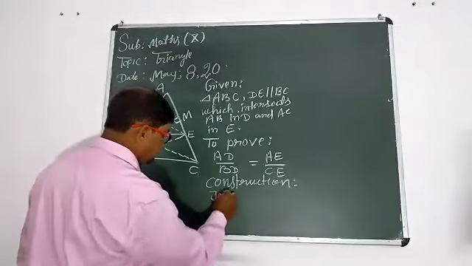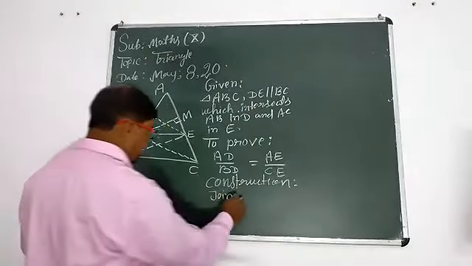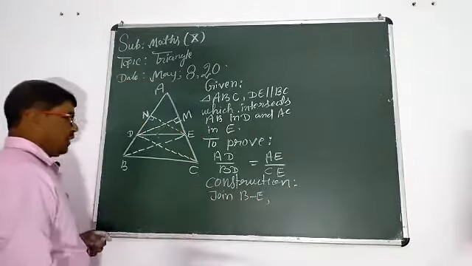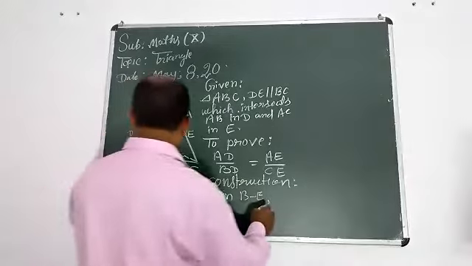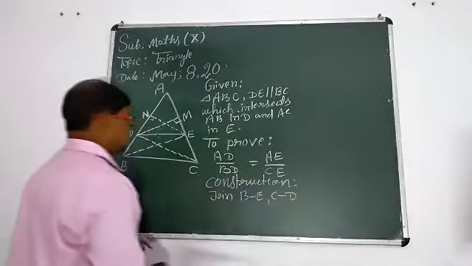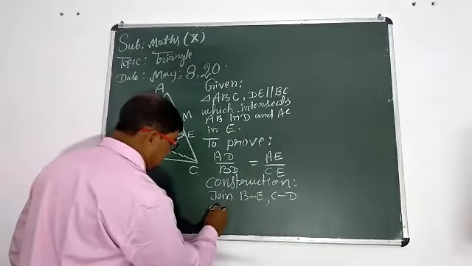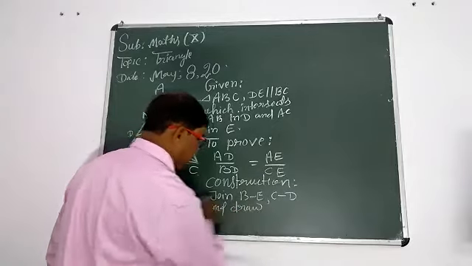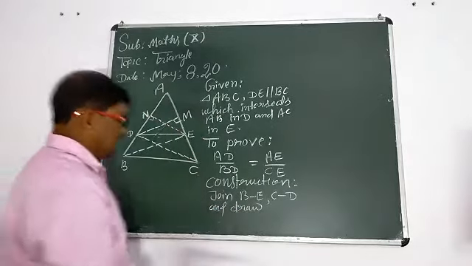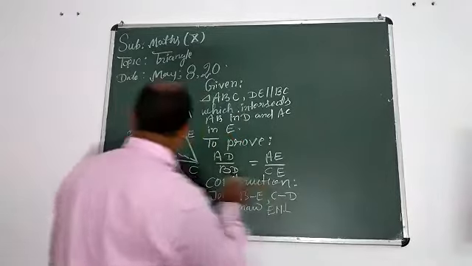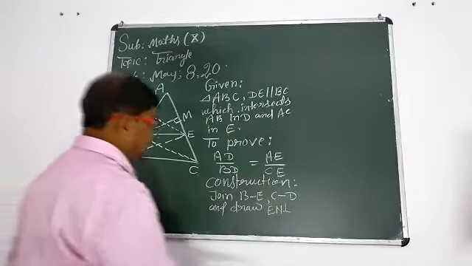Join B to E, C to D, and draw EN perpendicular on AB.